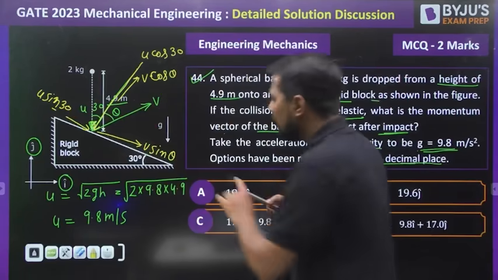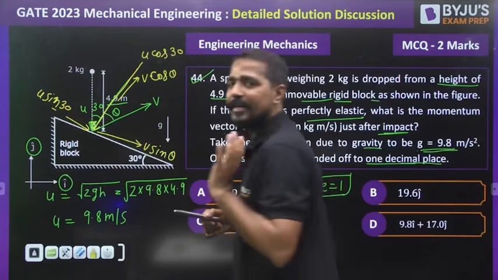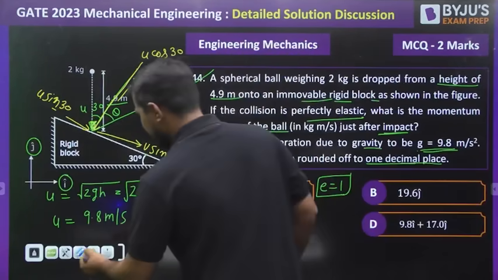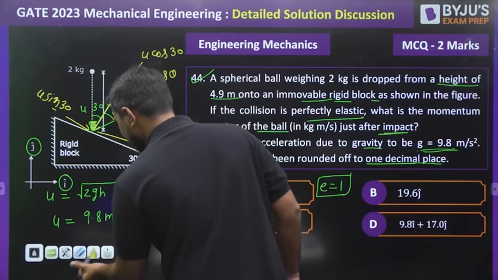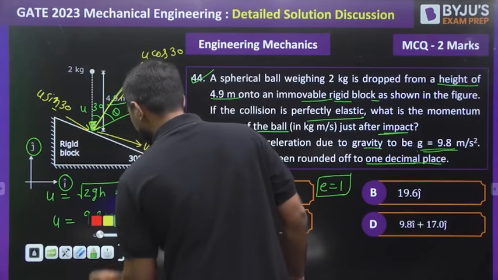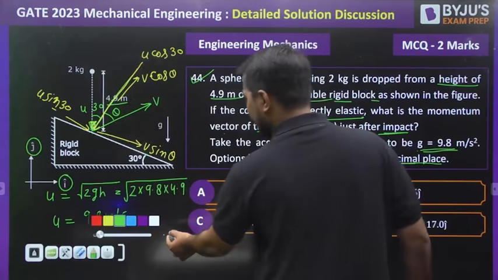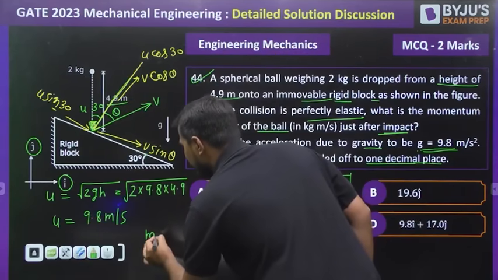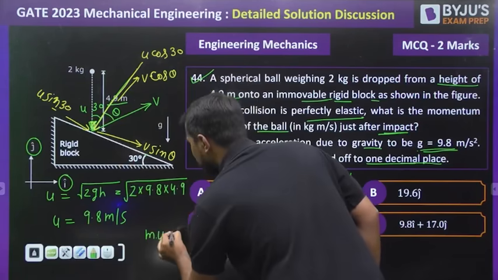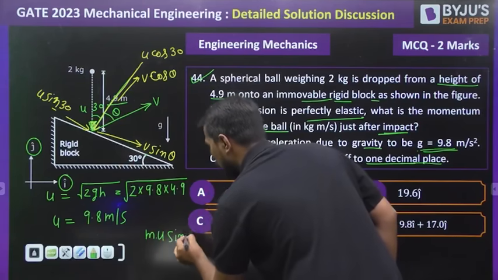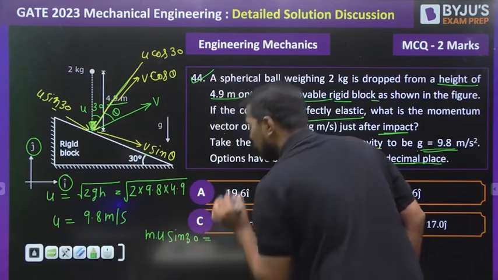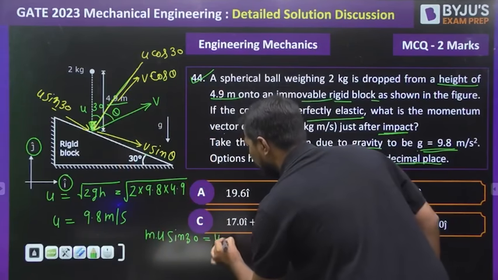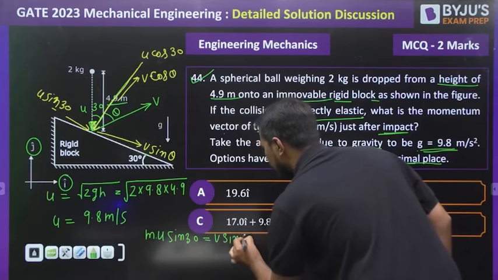So we know very well that in this direction of the plane, my momentum is not going to change. So from here, can I write that momentum m u sine theta, because it is not going to change, must be equal to m v sine theta, multiplied by mass.